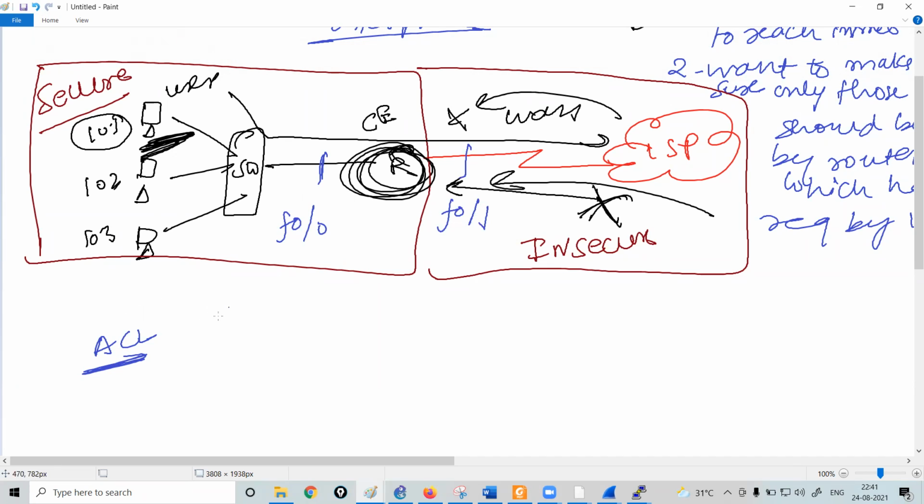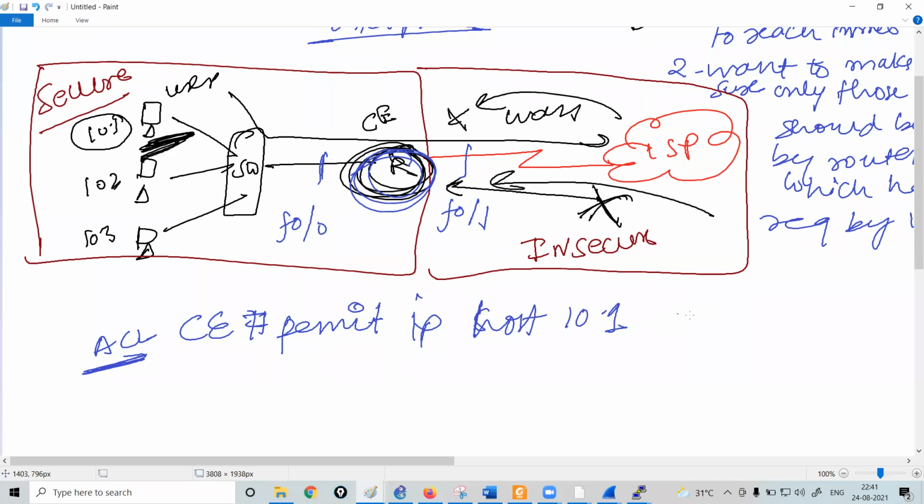On the router R1, this customer edge router, you run a command something like this: you create an ACL on the interface that permits IP source 10.1 to reach any destination. That's it. And we know that by default there is an implicit deny. So that means this router is only going to accept the traffic from this user only. All the rest of the packets will be blocked.